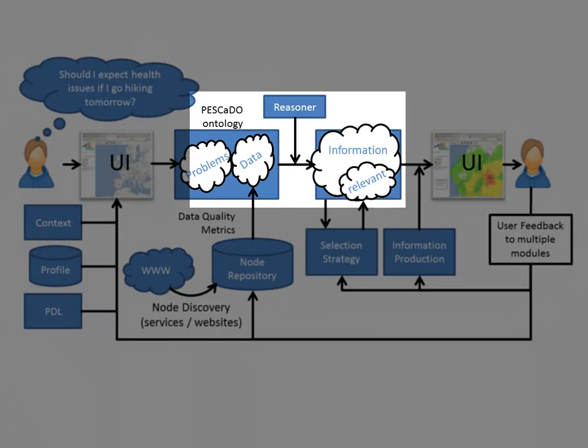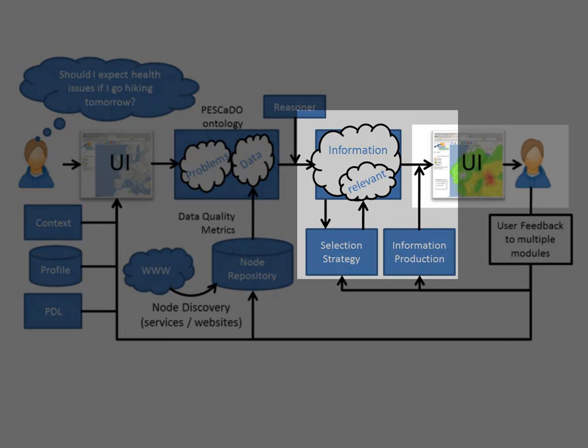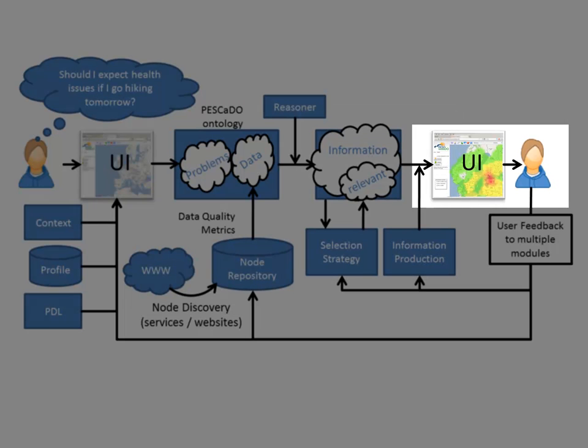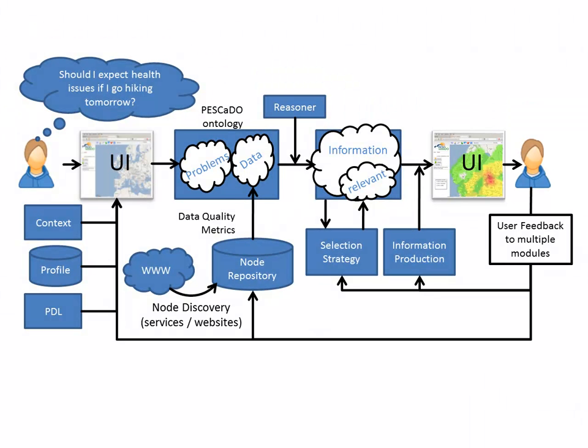Due to the semantic descriptions of both data and problem, a reasoner can infer possible consequences for the users. In order to generate a final answer of the system, it discards obvious or irrelevant information from the knowledge base and reformulates the result to natural language text. The result is then shown to the user in combination with a visualization of the data. Many of the involved modules are parameterizable and can be targeted to individual users by incorporating their feedback.